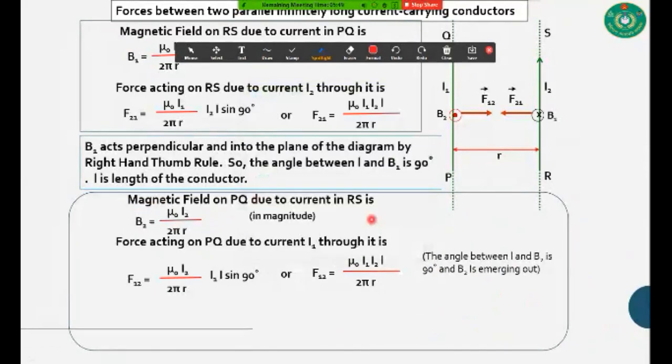Boys, can you hear me, boys? Yes, sir. Sir, force between two parallel wires. Is it clear? Do you have any doubt?